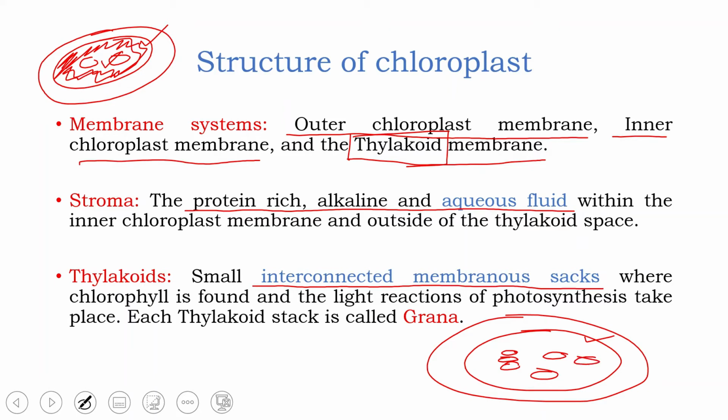And these thylakoids have the presence of chlorophyll in them, and the thylakoid is the site where light reactions of photosynthesis take place. Now, if these thylakoids are stacked on top of each other, each stack of thylakoids is called grana. So this is a single thylakoid, this is a stack of thylakoids called a grana. I hope it's clear to everyone.